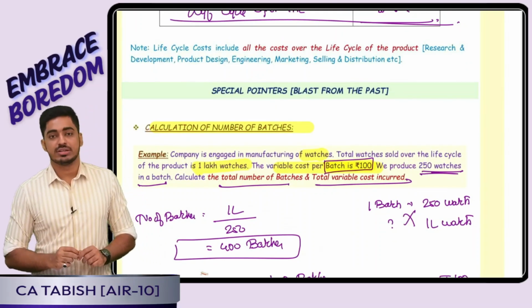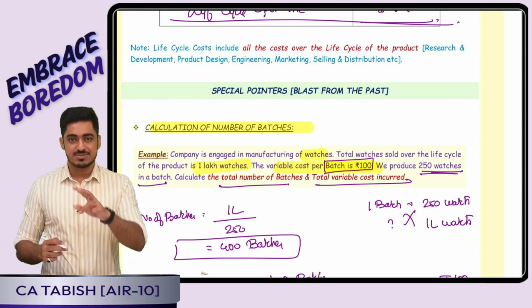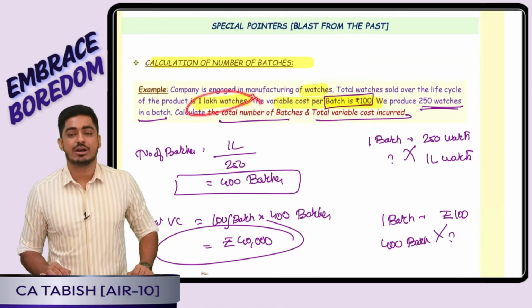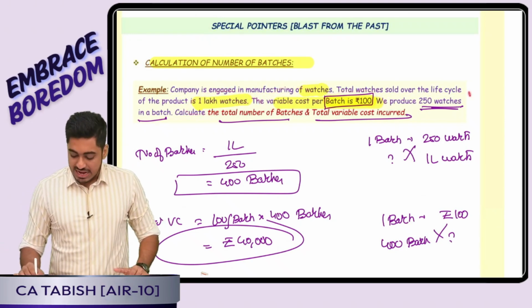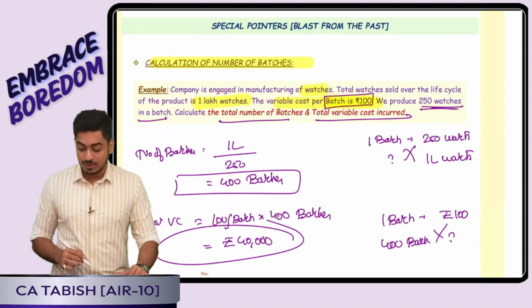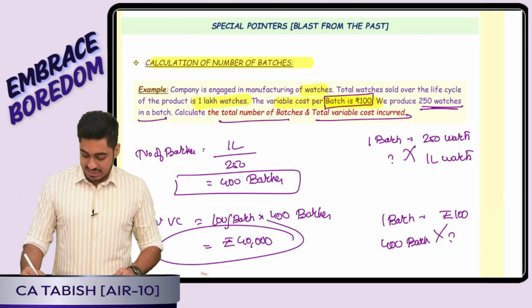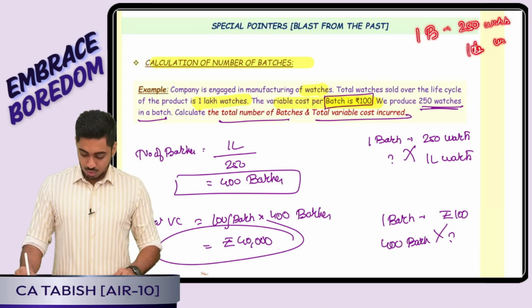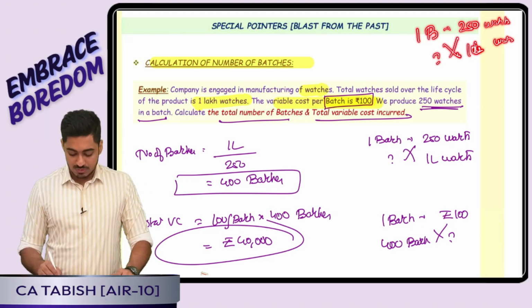Perfect. Special pointers, 2 pointers are there. Point number 1 is calculation of non-unit level variable cost, that is batch level. Suppose the question is telling me that throughout my life cycle we are producing 1 lakh watches. Variable cost for one batch is 100 rupees and we are producing 250 watches in a batch. We'll have to calculate the cost. I will tell, boss, simple. One batch means 250 watches. I want to produce a total of 1 lakh watches. That means how many batches are needed? 1 lakh divided by 250, it is going to be 400 batches.